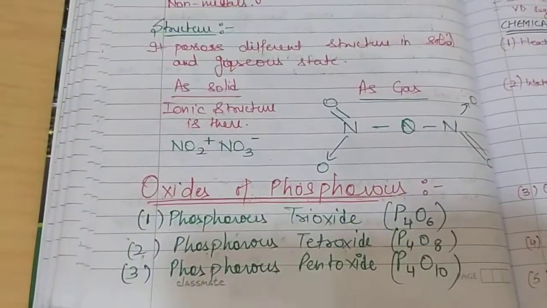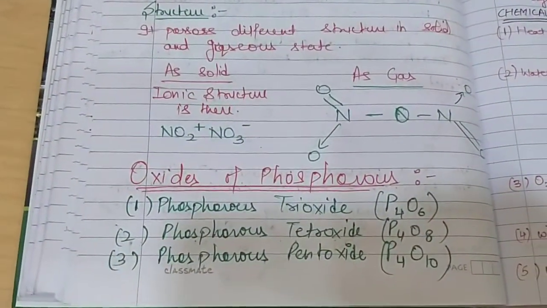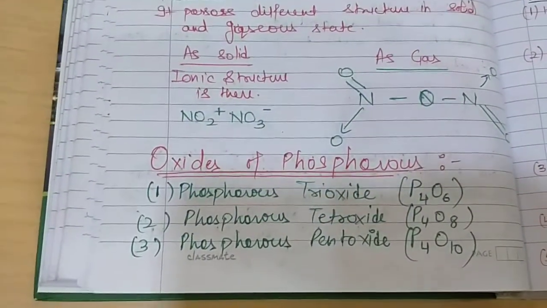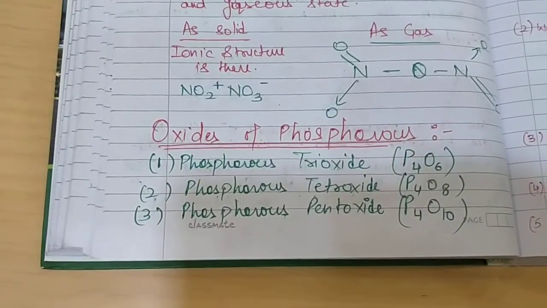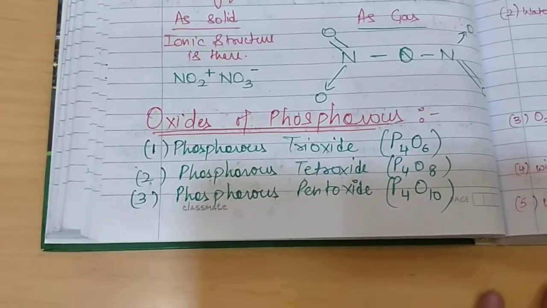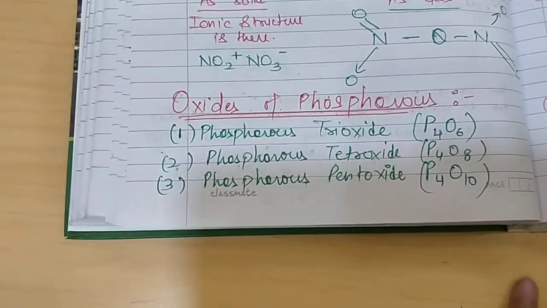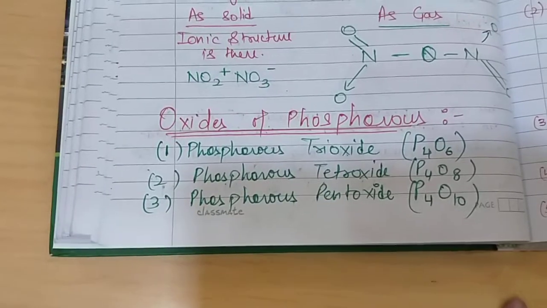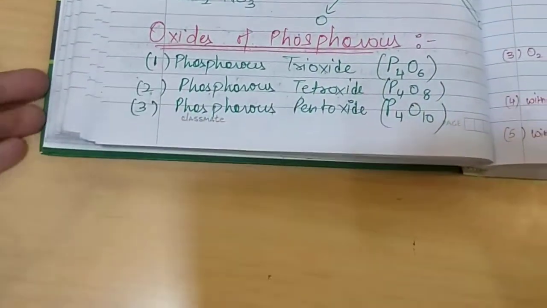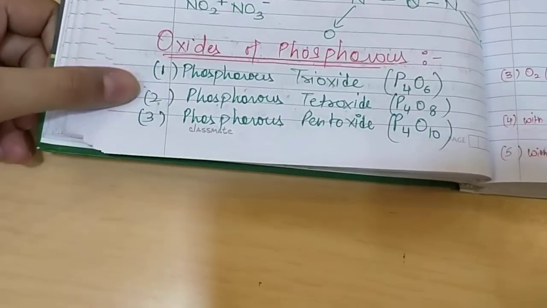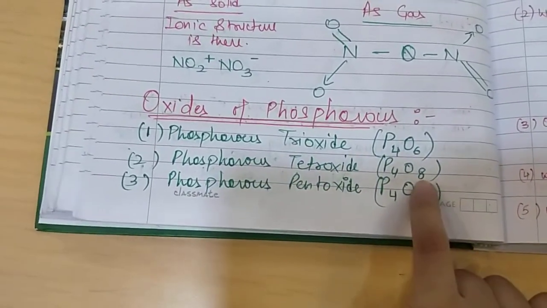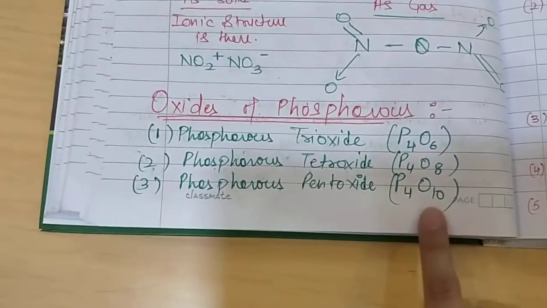Now coming to the oxides of phosphorus, 3 oxides of phosphorus are there as far as your syllabus is concerned. The 3 oxides are phosphorus trioxide, phosphorus tetroxide, phosphorus pentoxide. In the formula there are always 4 phosphorus atoms present, and in the trioxide 6 oxygens are there, in the tetroxide 8 oxygens are there, and in the pentoxide 10 oxygens are there. These all 3 are dimers of P2O3, P2O4 and P2O5.